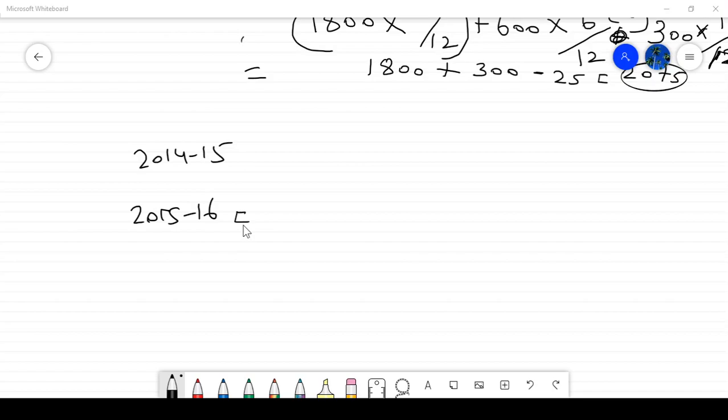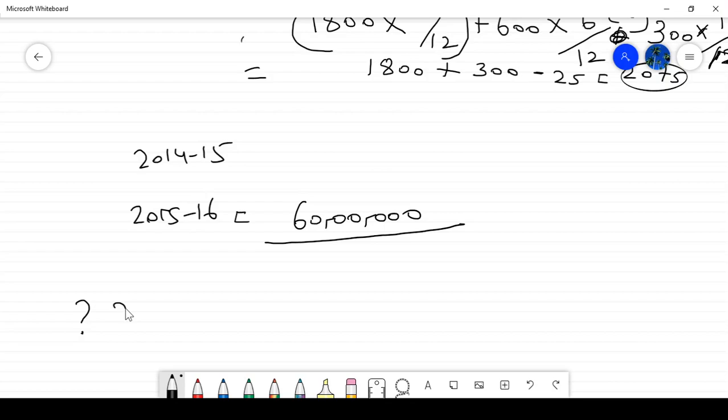As per the question, 2015-16 profit is 60 lakh. We have to assume this is basic earnings. And how many existing shares do they have? 20 lakh shares they have, correct?